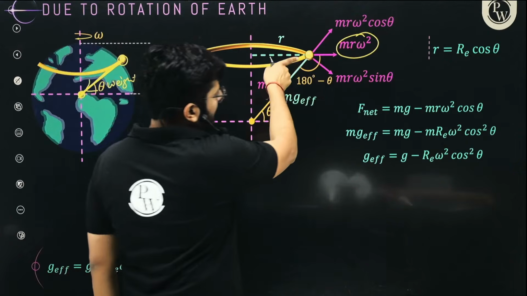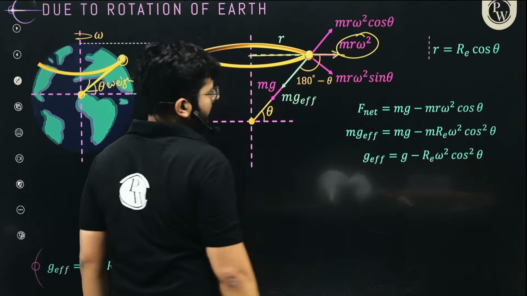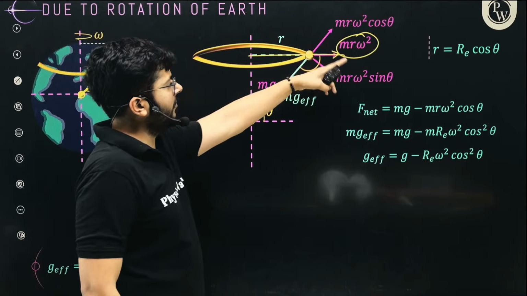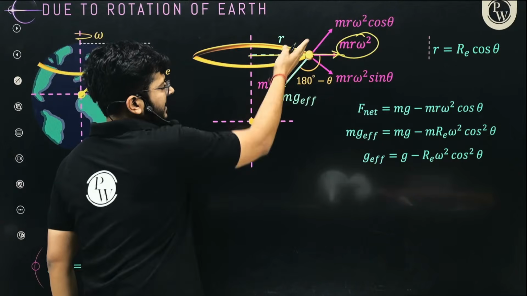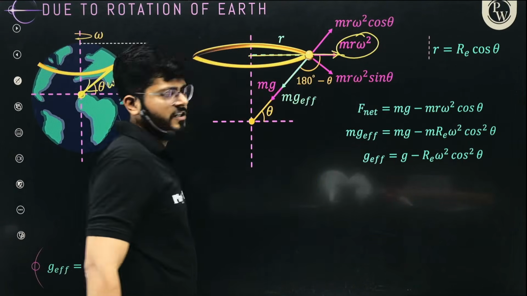And we have seen it, m r omega square is acting outward from the circle, like this. So we can take two components of m r omega square, one that acts along the weight axis, and the other tangential to it.